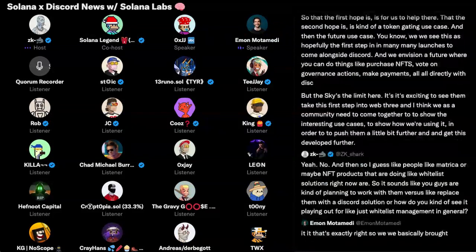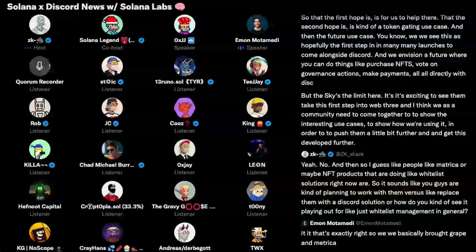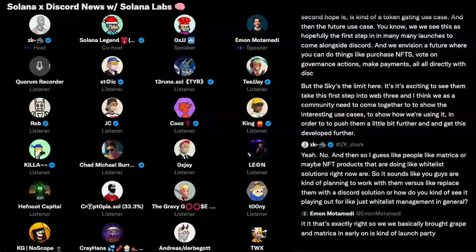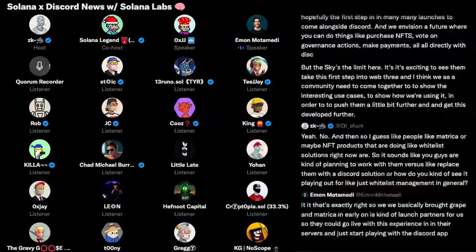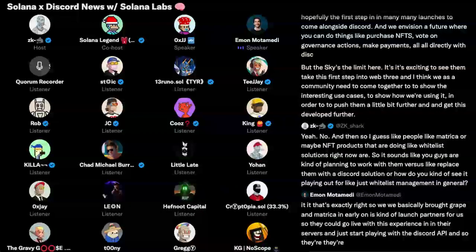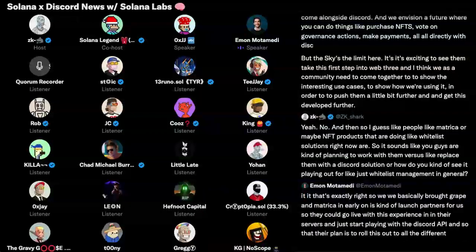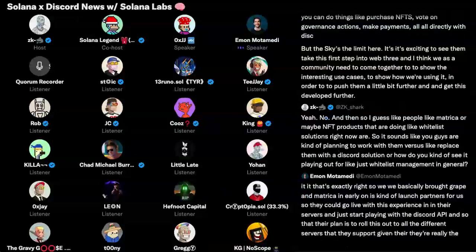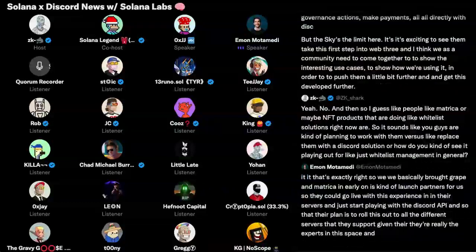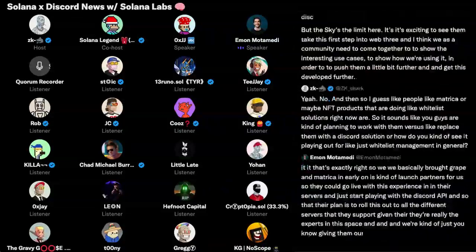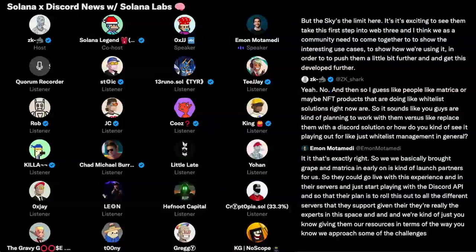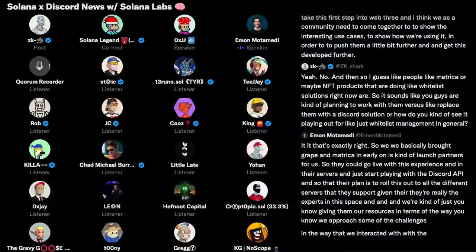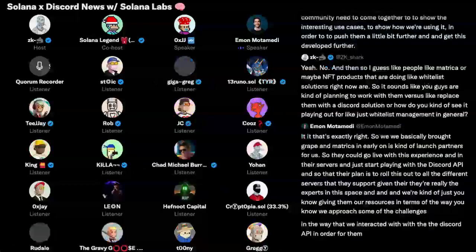That's exactly right. We brought Grape in early on as a launch partner so they could go live with this experience in their servers and start playing with the Discord API. Their plan is to roll this out to all of the different servers that they support, given they're really the experts in this space. We're giving them our resources in terms of the way we approached some of the challenges in developing our bots and the way we interacted with the Discord API, so they can run with this and take it to the next level.